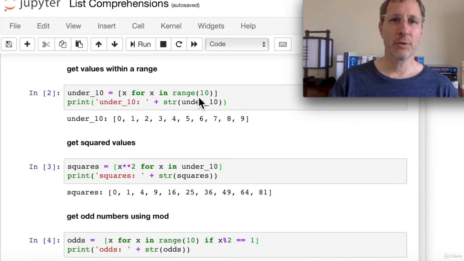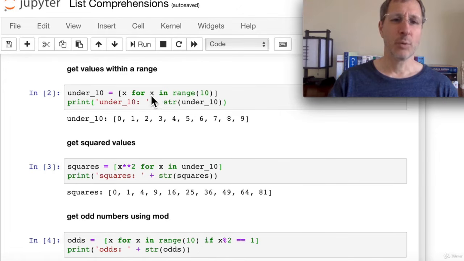And you know the range function returns a sequence of numbers. In this case it starts with 0, which is the default, and it goes up through 9 because the 10 is non-inclusive. So 0 through 9. And what we're going to add to this new list is x for x in that range. So in this part, the first x, we could apply some sort of a transform or a function on that x if we wanted to, x squared, 2x, whatever we want.